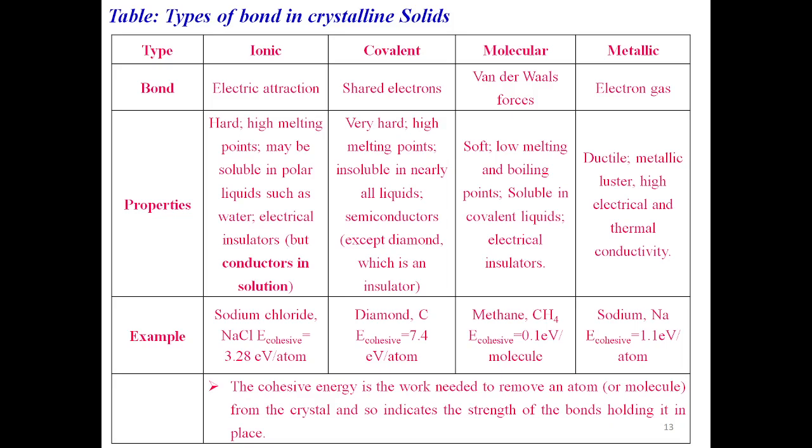So in the case of metallic bonded solids, the cohesive energy is less than ionic and covalent but higher than the van der Waals forces. The cohesive energy is the work needed to remove an atom or molecule from the crystal, and so indicates the strength of the bonds holding it in place.